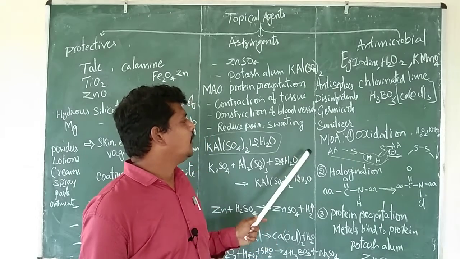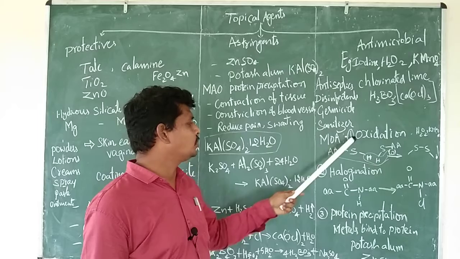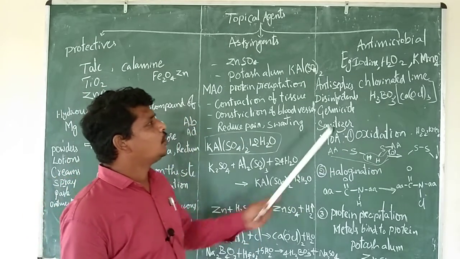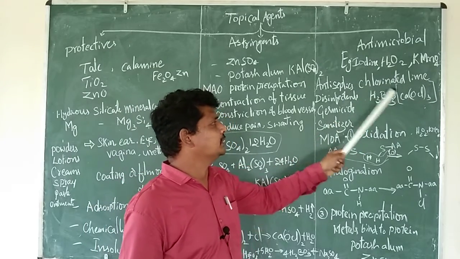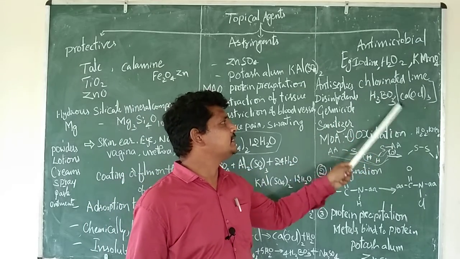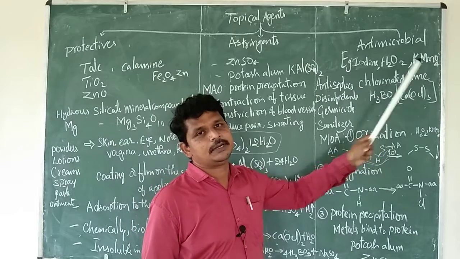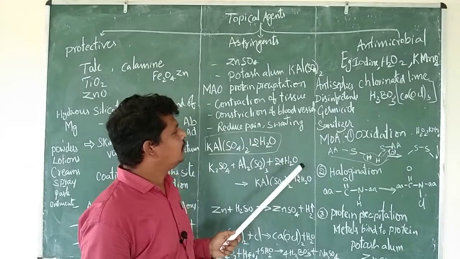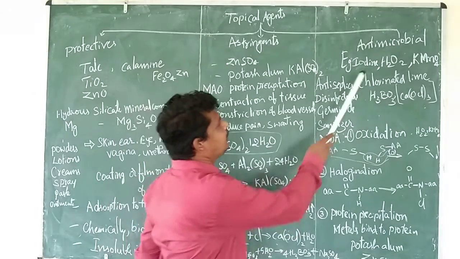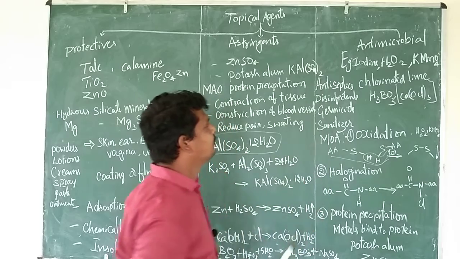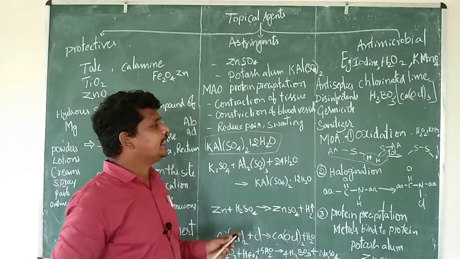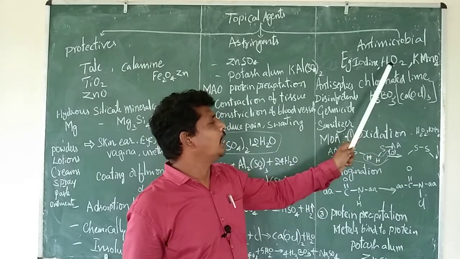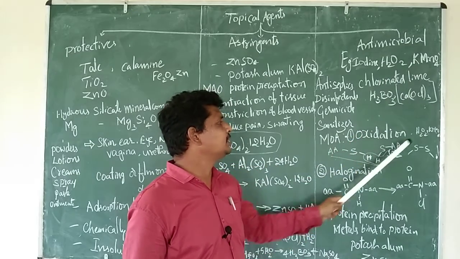The mechanism of action of these agents is basically oxidation, halogenation and protein precipitation. Oxidation: chlorinated lime is nothing but bleaching powder, with the formula CaOCl2. Bleaching powder, iodine, hydrogen peroxide and potassium permanganate are examples of antimicrobial agents. First we will see the agents which work by oxidation. Hydrogen peroxide and potassium permanganate work by this oxidation method.